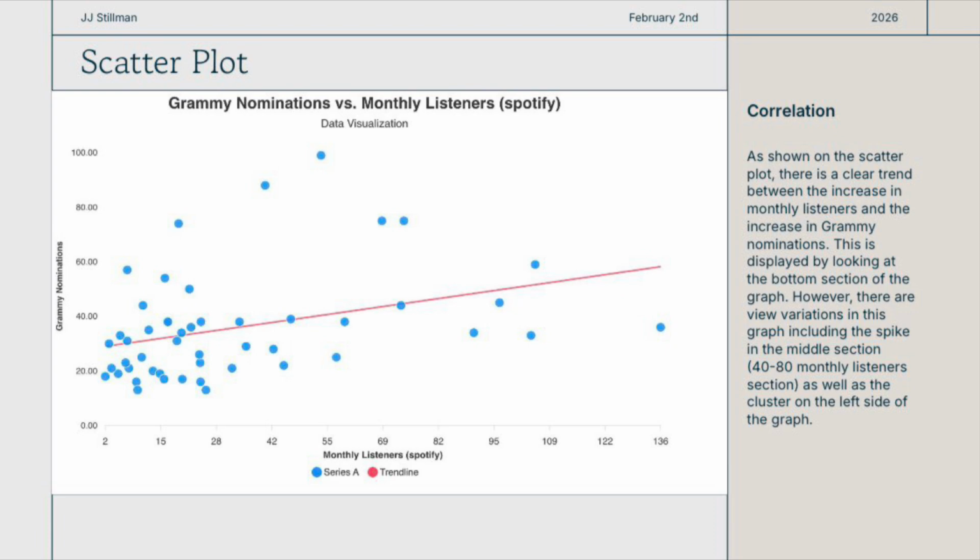What I found from the scatter plot was that there's a clear trend between the increase in monthly listeners and an increase in Grammy nominations. This was displayed by looking at the bottom section of the graph where you can see that it slowly trends upwards. However, there are a few variations in this graph, including the spike in the middle around the 40 to 80 million monthly listeners, where you can see that they are all significantly higher than the trend line, as well as the little cluster at the beginning of the trend line.